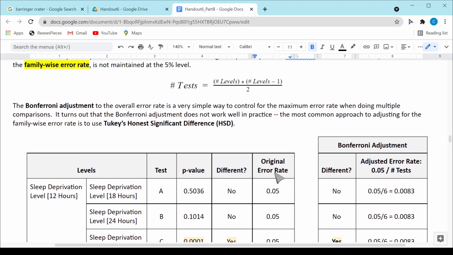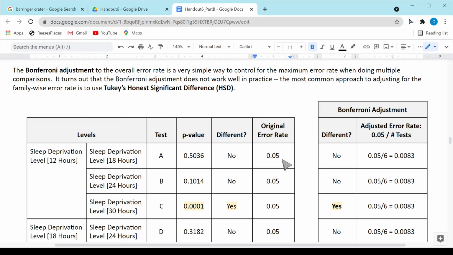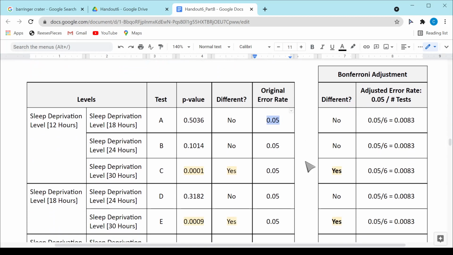Now, one of the really simple things to do, and this individual that came up with this doesn't get enough credit, I don't think, is called the Bonferroni adjustment. What the Bonferroni adjustment does is, instead of using 0.05 as your cutoff threshold for your p-value, let's use 0.05 divided by 6 because I'm doing 6 tests.